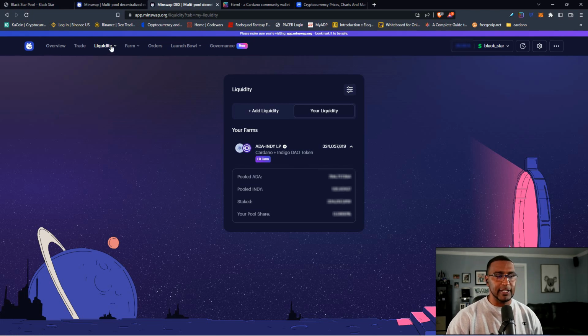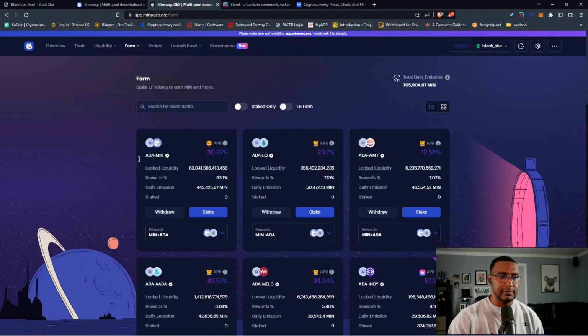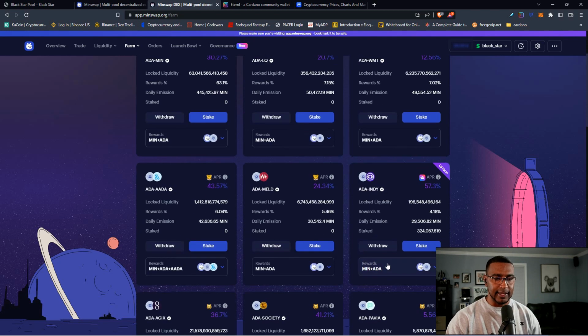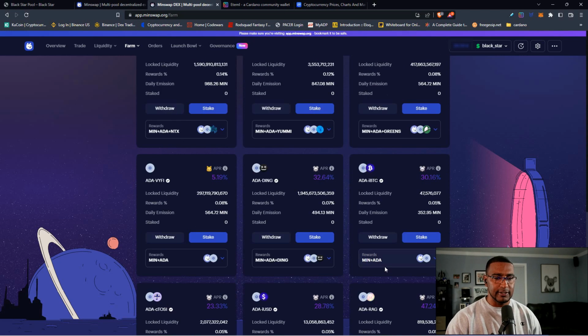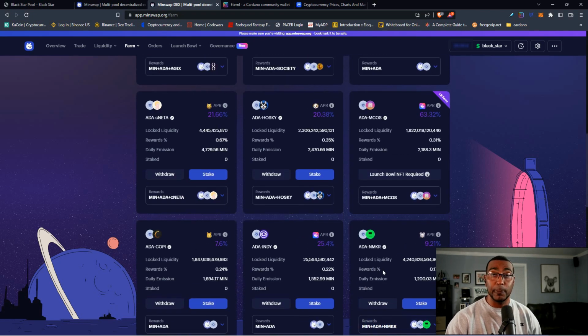Once you provide liquidity, before I get to anything else, it then gives you the option to do what's called farming. Depending on the pool that you're in, you can have ADA to MIN, ADA to Liquid Finance, ADA to World Mobile Token, ADA to ADA, ADA to Meld, ADA to Indy, like I have, and they have different options. So many different options now. They never had this much stuff, but it's good. They're opening up their gates.